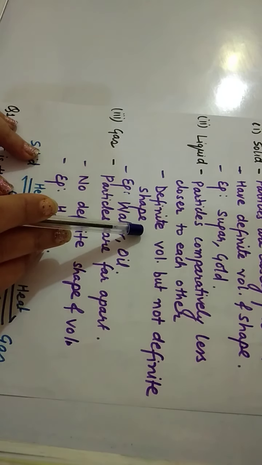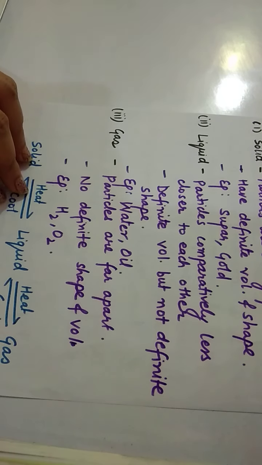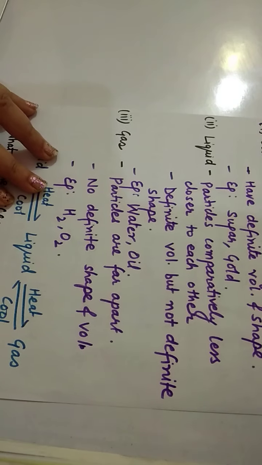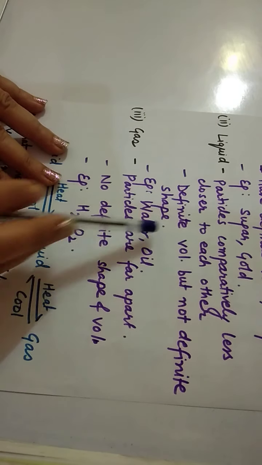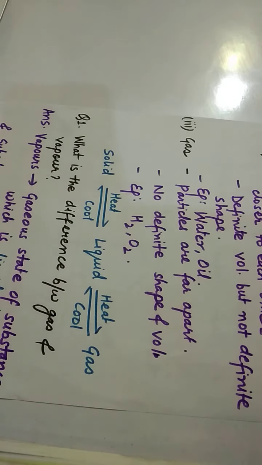Water has a definite volume but it takes the shape of the container in which it is kept. If water is kept in a glass, it will take the shape of the glass. If it is kept in a tub, it will take the shape of the tub. So it has definite volume but not definite shape. Examples are water and oil.